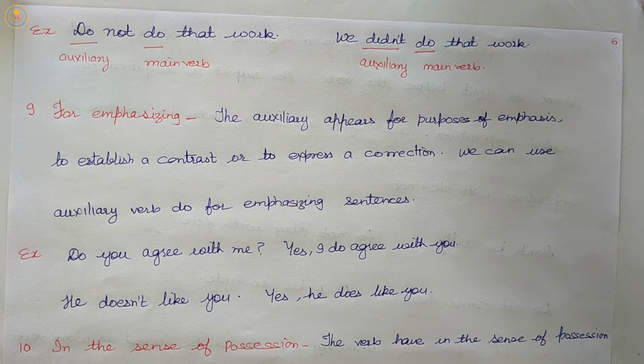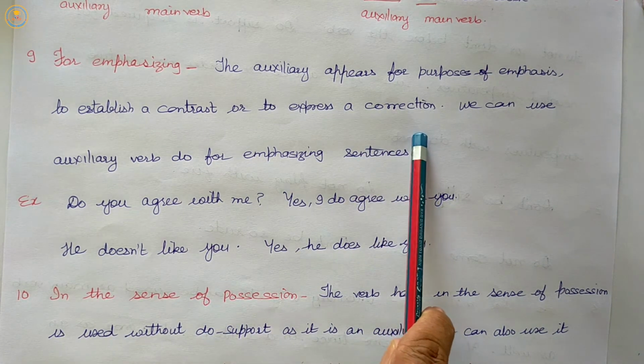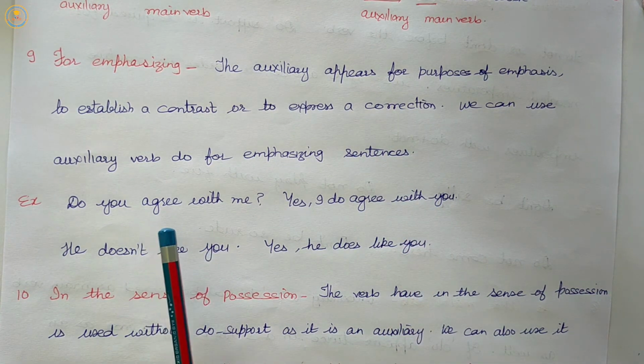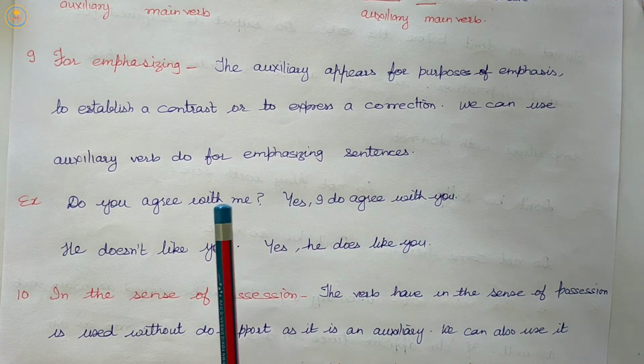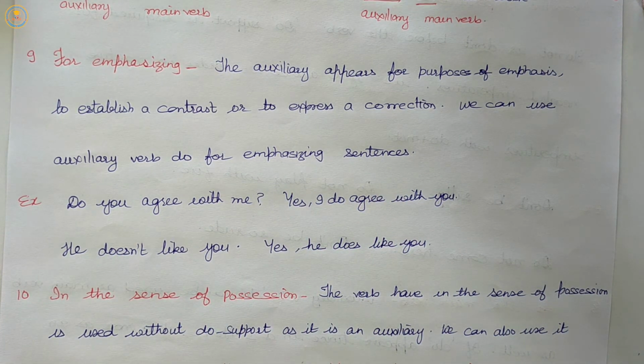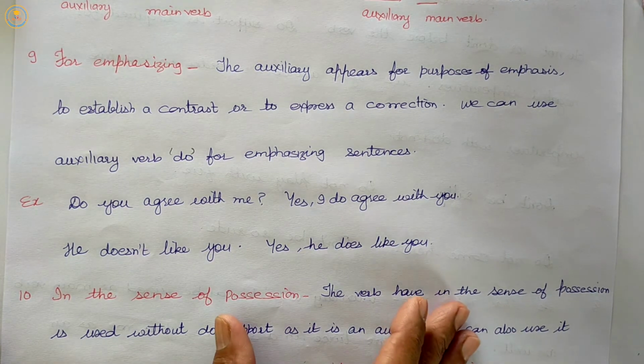Our next rule is for emphasizing. The auxiliary appears for purpose of emphasis, to establish a contrast or to express a correction. We can use auxiliary verb do for emphasizing sentences. Listen carefully. For emphasizing sentences, we can use auxiliary verb do. The auxiliary appears for purpose of emphasis, to establish a contrast or to express a correction. Let us see it with an example.